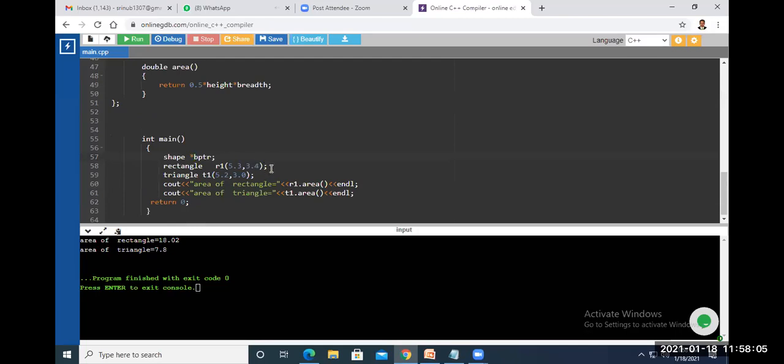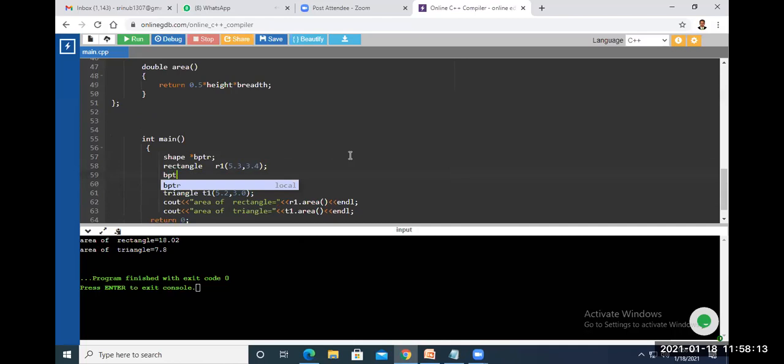Now by using this pointer, we initialize BPTR, the pointer, with the address of the rectangle object: BPTR equals ampersand R1.